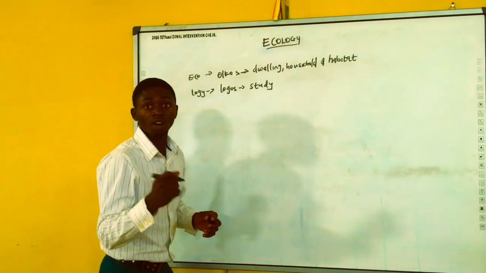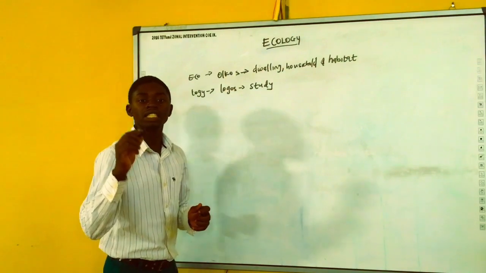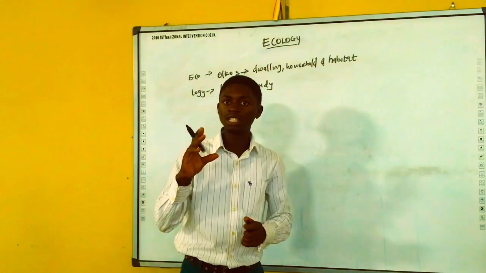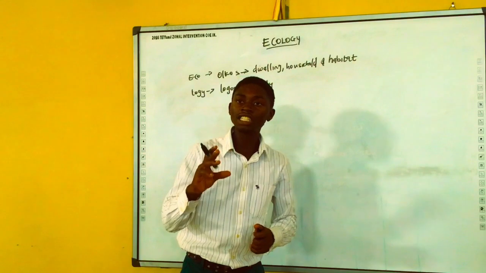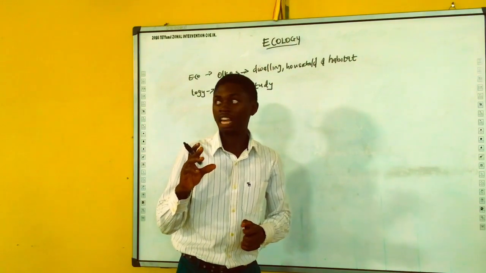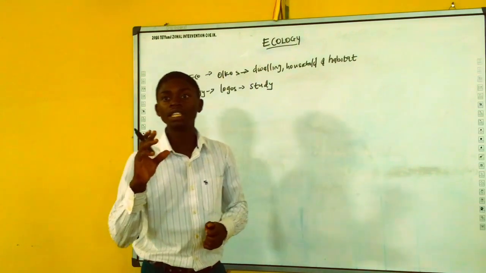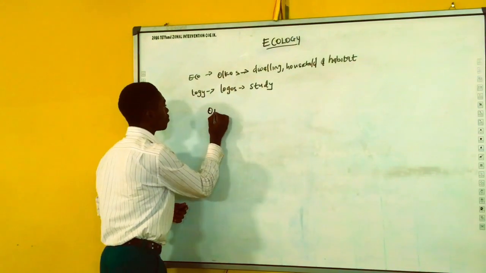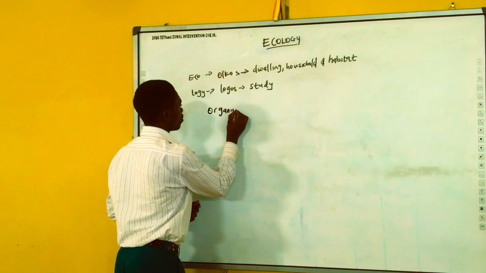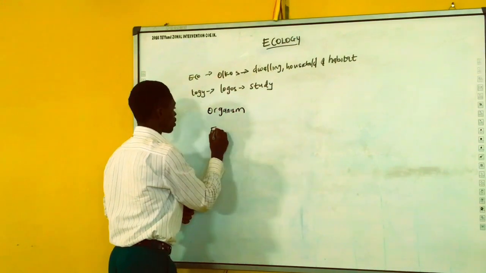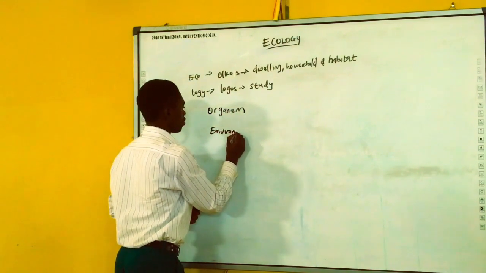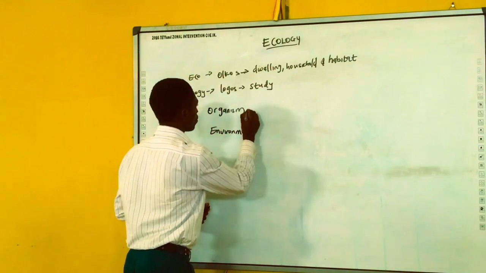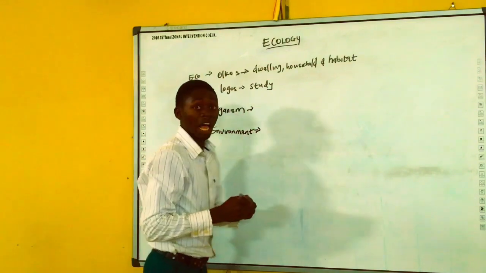Now, ecology deals with two things: organism and their environment. Environment is the non-living thing, while the organism is the living thing. What are organisms?